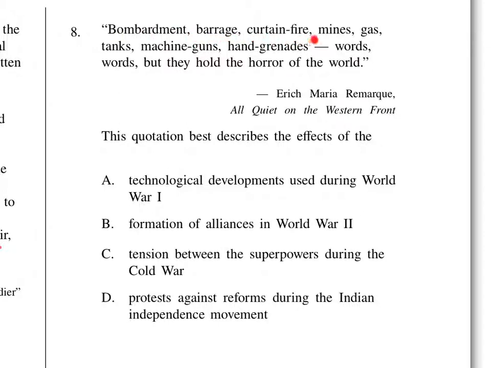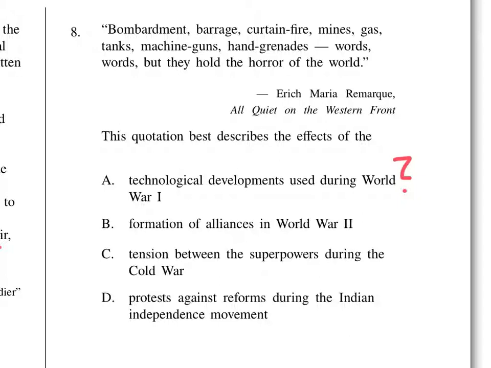Bombardments, barrage, curtain fire, mines, gas, tanks, machine guns, hand grenades, words, words, words, but they hold the horror of war. So this quotation best describes what? Was it technological developments used during World War I? These bombings, the curtain fire, the mines, the gas. We also talked about the barbed wire. Are these technological developments? I think they are. Maybe this is the answer.